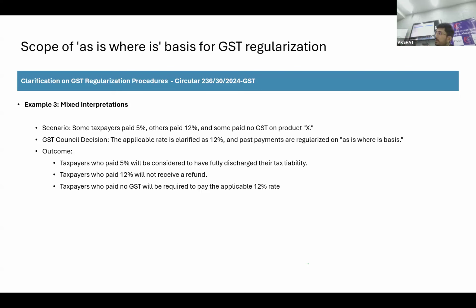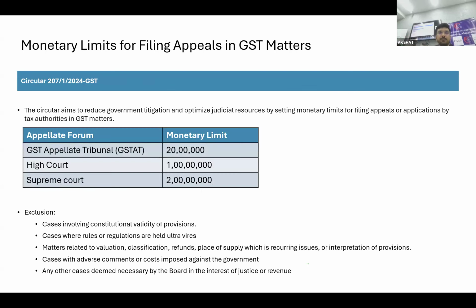Now it is clarified that 12% applicable. So in that case, 12% વાળાને તો okay છે, પણ જે 5% જેણે pay કર્યા they have to pay additional 7%. So in case there are lot many GST council clarifications in any of your client cases, if that is fitting, then you need to be mindful of this change. In case of a mixed interpretation, there is a differential duty that you need to pay.